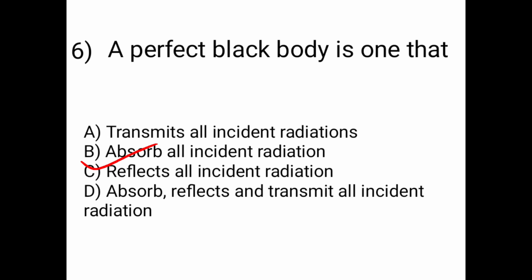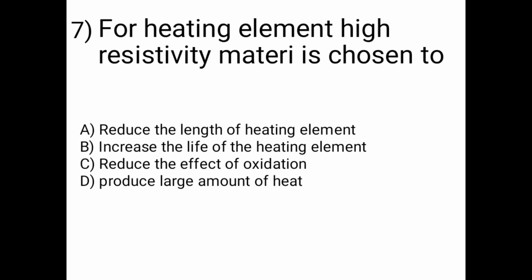Then next question is for a heating element, high resistivity material is chosen to reduce the length of the heating element, increase the life of the heating element, reduce the effect of oxidation, and produce a large amount of heat. So option A is correct, that is reduce the length of the heating element. Means for a heating element, high resistivity material is chosen to reduce its length.